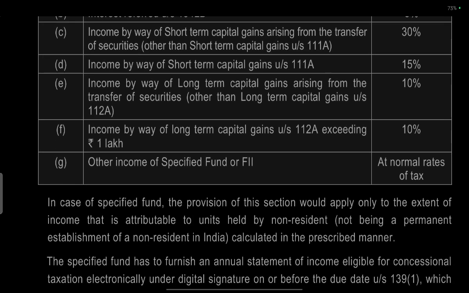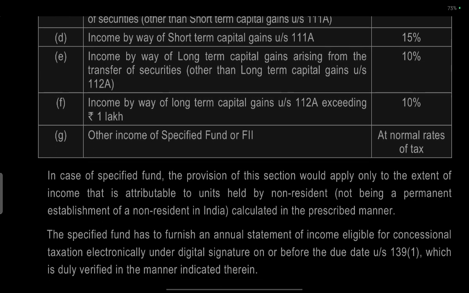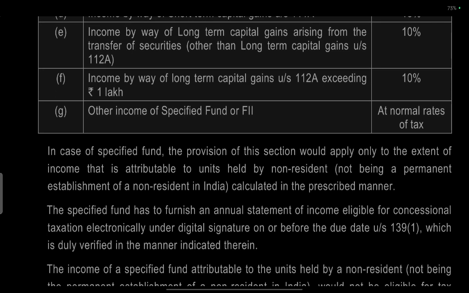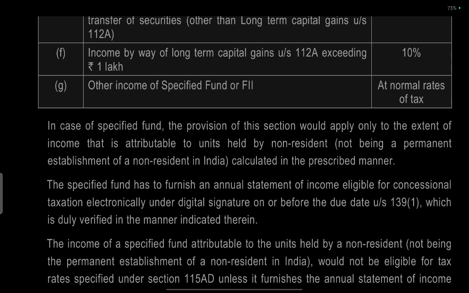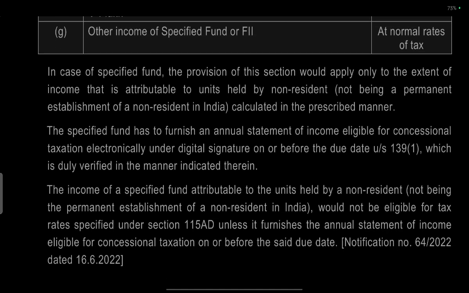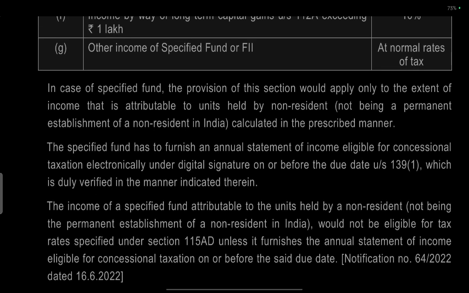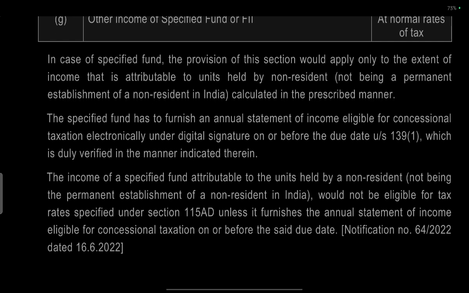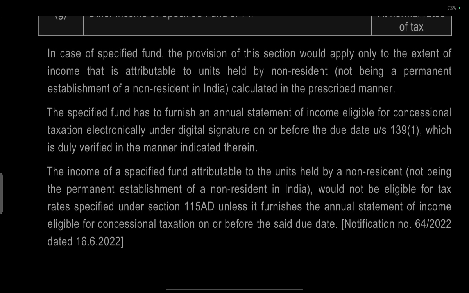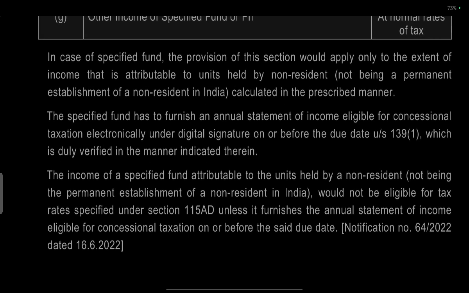Income by way of long-term capital gain arising from the transfer of securities, other than long-term capital gain under section 112A: 10%. Income by way of long-term capital gain under section 112A exceeding 1 lakh: 10%. Other than the income of a specified fund, section 115AD applies at normal rates of tax. In the case of a specified fund, the provision of the section would apply only to the extent of income attributable to units held by a non-resident not being a permanent establishment of a non-resident in India, calculated in the prescribed manner.